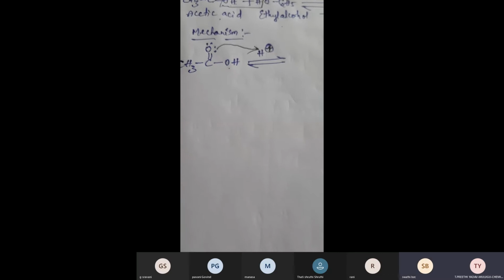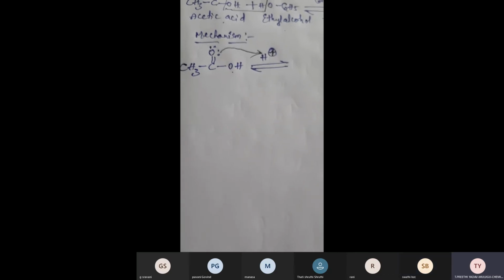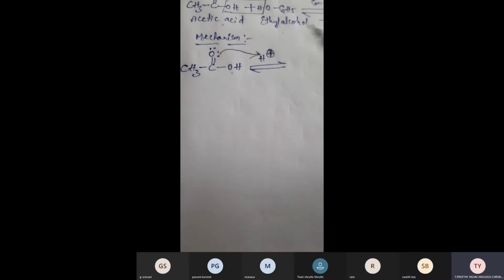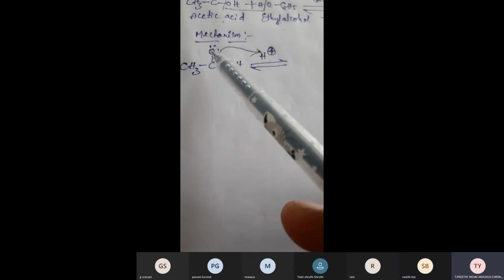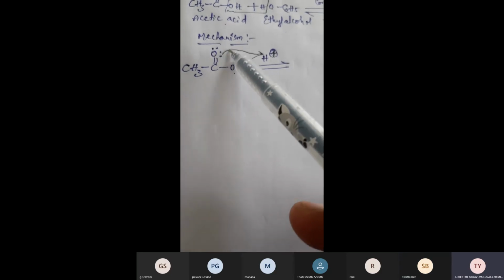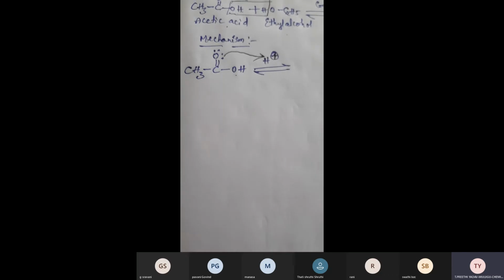Remember. Is it clear? Do you have any doubt in this one? What happens? The lone pair of electrons present on oxygen is shared with hydrogen. So now there is a bond formation between oxygen and hydrogen.